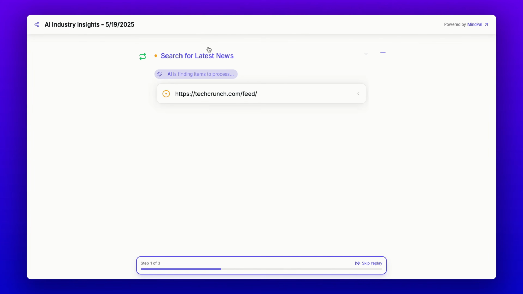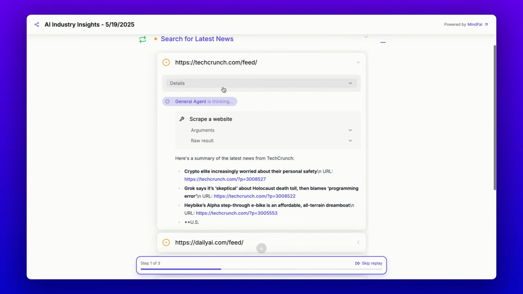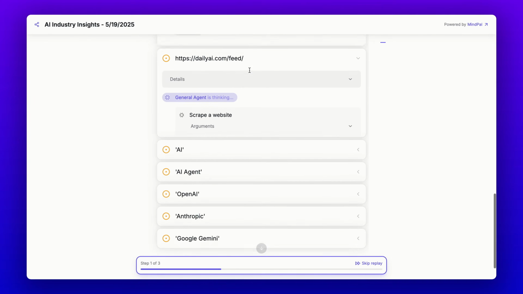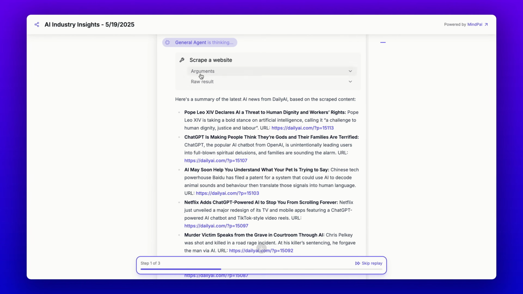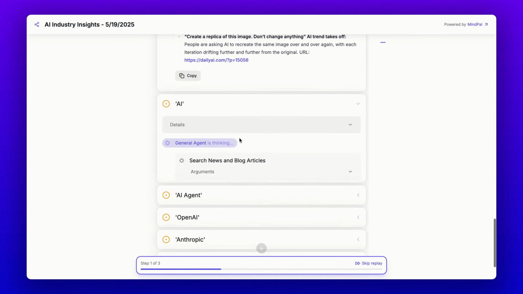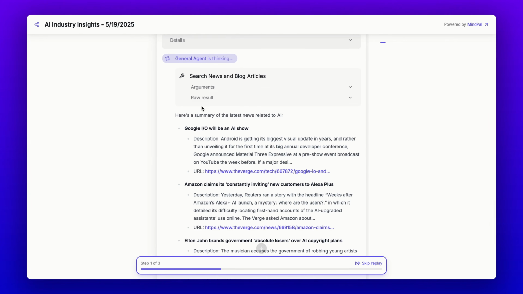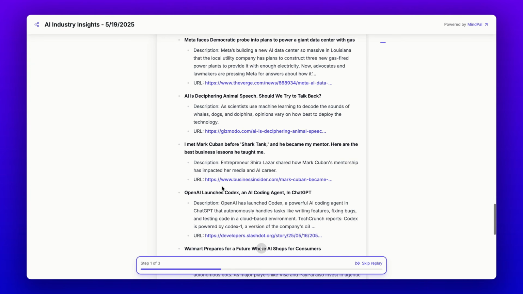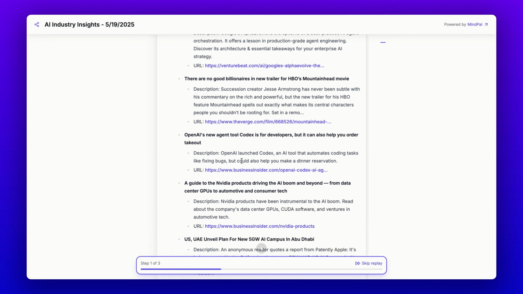For example, this is the news that this AI agent reported to me today. First, it searched for the latest news from each of the 7 sources that I have provided, starting with the TechCrunch RSS feed, and then the Daily AI RSS feed, as you can see here. And it used the tools that I have provided to read these 7 sources. For the latter 5 keywords, as you can see, it will use a different tool called search news and blog articles, using the keyword as a query. And here are the results. It returned the titles, summary, as well as the URL of each article for me.